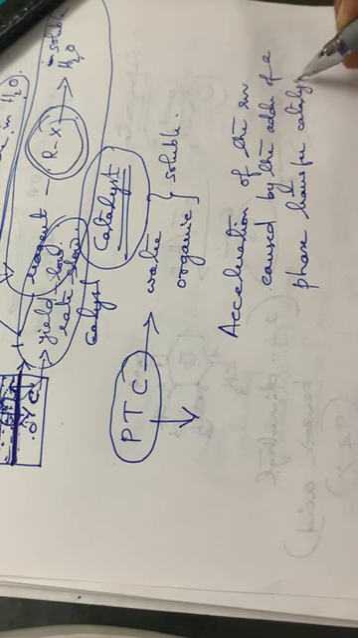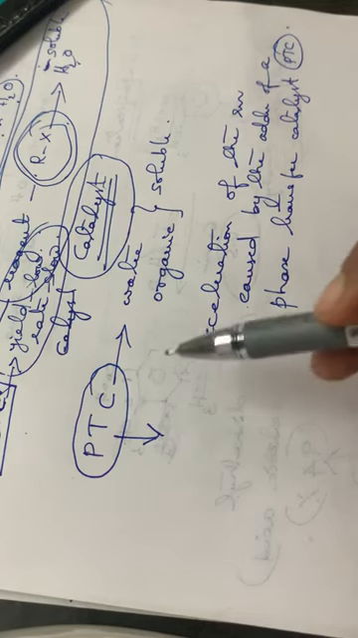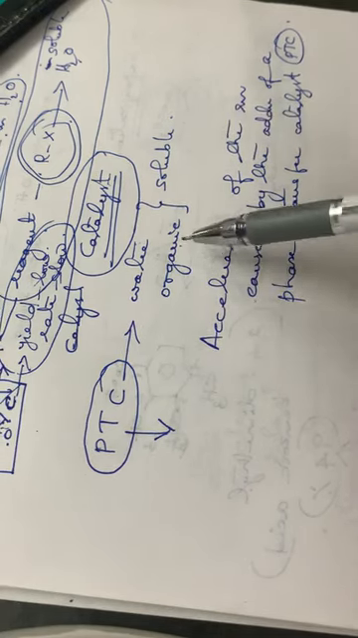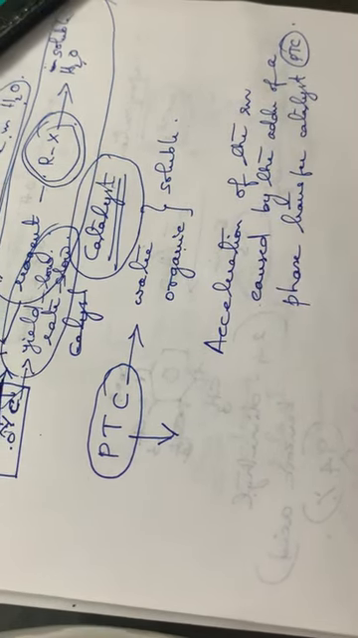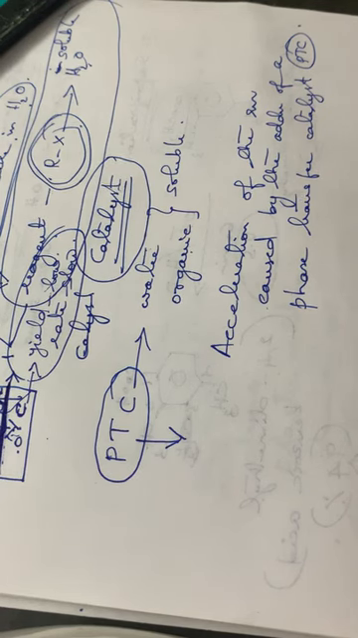Caused by the addition of a phase transfer catalyst, that is PTC. This phase transfer catalyst is soluble both in water as well as organic solvents, and as an organic compound or organic reagent, it will help to accelerate the chemical reaction. So that is the importance of using phase transfer catalysis.